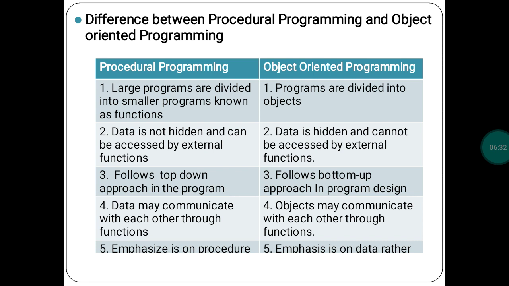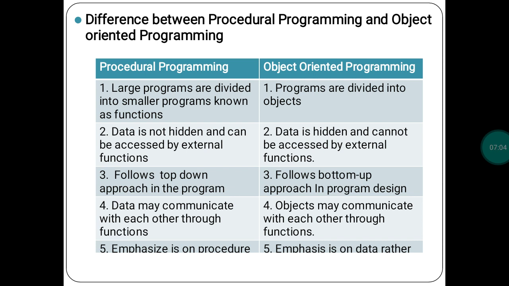See carefully, this point is asked this year for 5 marks: explain the difference between procedural programming language and object oriented programming. In 2020 only, the question will be asked for 5 marks. Now one more thing I will tell you. This 6th chapter will be asked for 7 marks in the annual examination. One question is for 2 marks, and one more question is for 5 marks. Total 7 marks for this chapter.